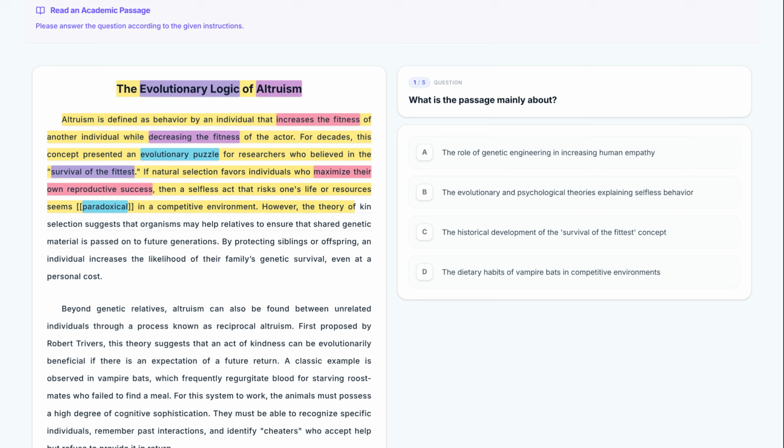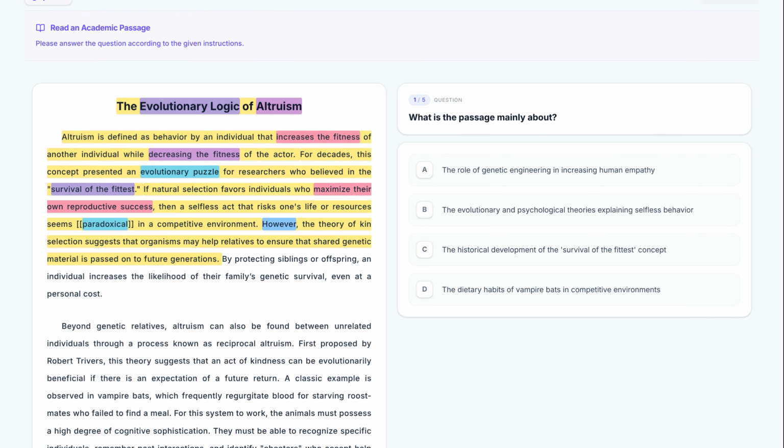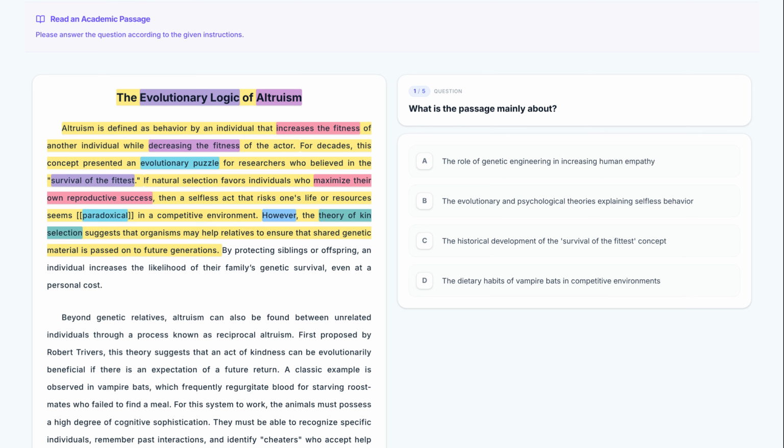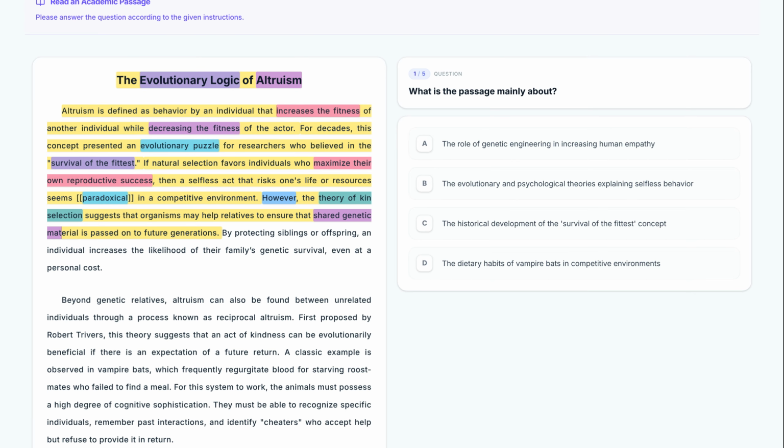However, the theory of kin selection suggests that organisms may help relatives to ensure that shared genetic material is passed on to future generations. The transition word, however, marks a shift from the problem to a potential solution, the theory of kin selection. This theory resolves the puzzle by focusing on the survival of shared genetic material rather than just the individual.